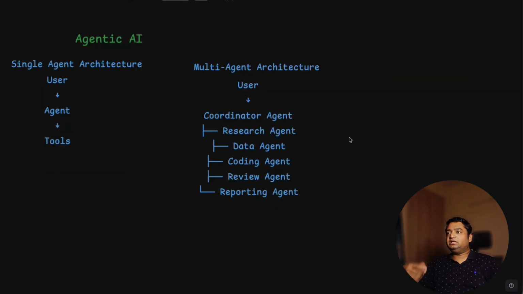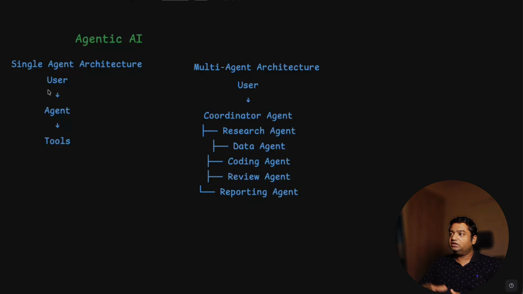There is another thing: in agentic AI, you can have a single agent which will do your work, or there can be multiple agents, which we call a multi-agent system. In a single agent, the user asks the question, the agent does the work, calls the tool, and gives you the answer. It will do a specific task one by one. It cannot do multiple tasks in parallel because you have just a single agent. There is a bottleneck in scalability. It cannot be scaled to a bigger system or to multiple applications in parallel at the same time.